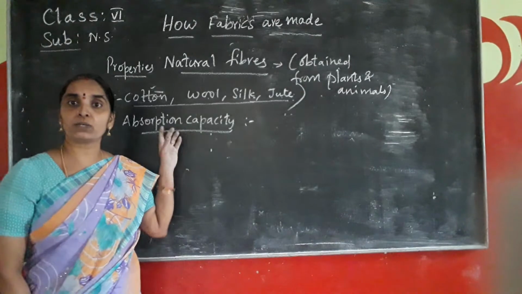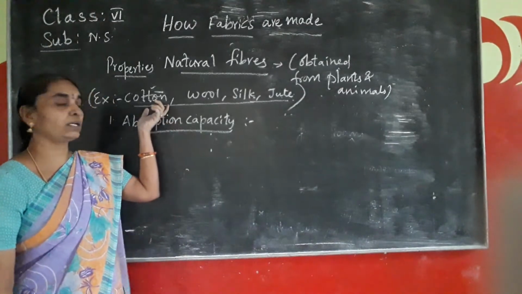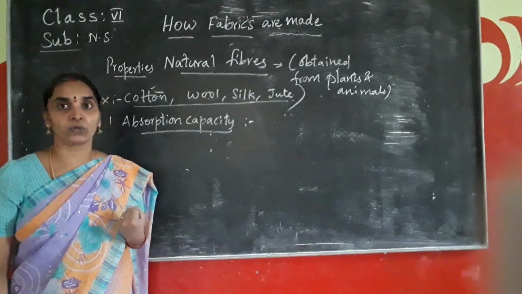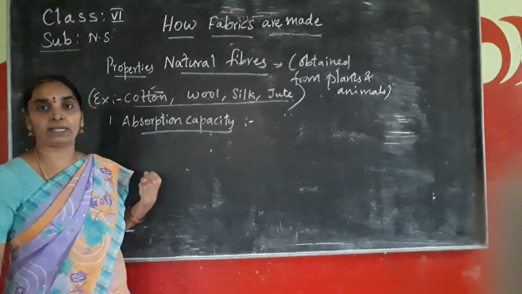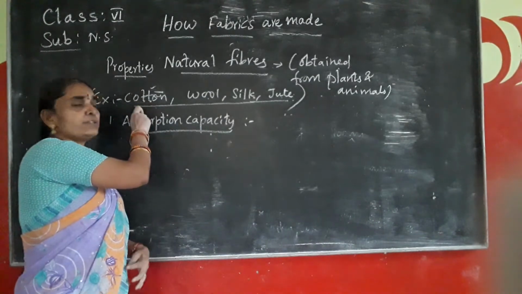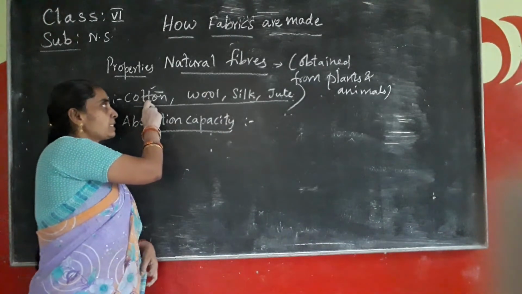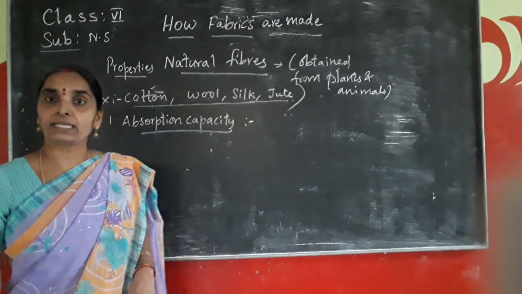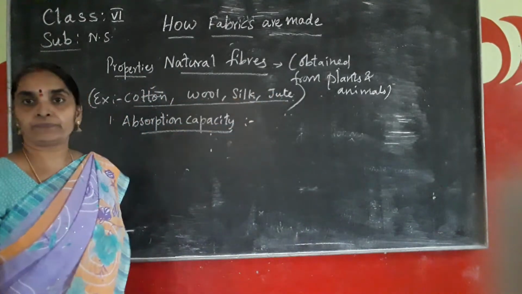When you dip clothes or fabrics in water, does it absorb more water or less water? You can easily know it by an experimental process. Is it clear, children? The absorption capacity of cotton, wool and jute is more when compared to silk.